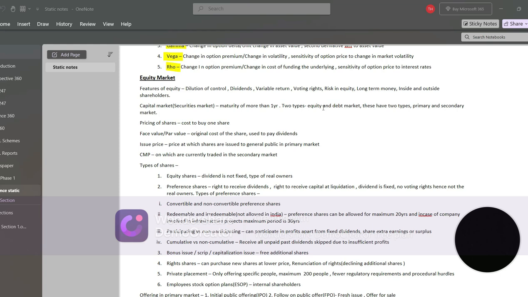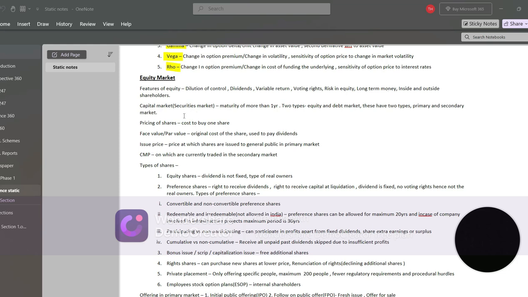And also, regular dividends are paid to each shareholder, but the dividends are not fixed and it varies on the basis of the profit. So the returns are variable, and voting rights are given to the shareholders. And due to this variability in profit, the risk in equity market is higher. And also, it is good for making long term money and not that good for making short term.